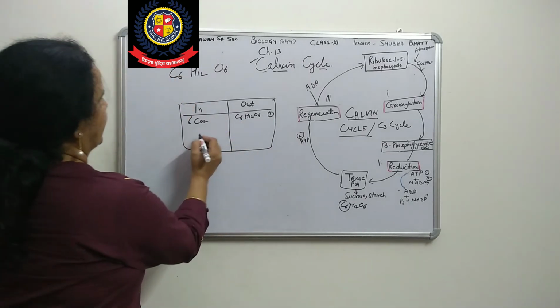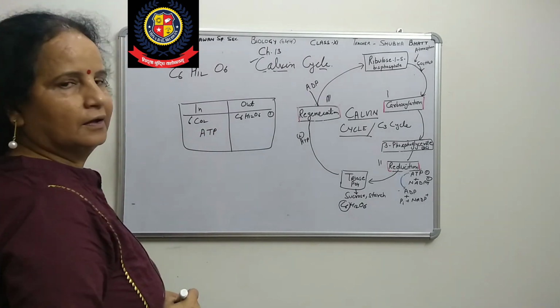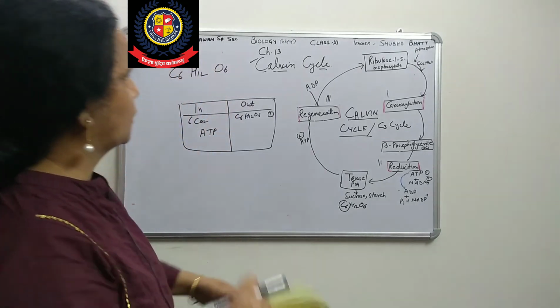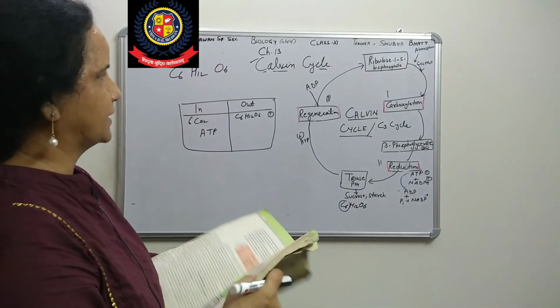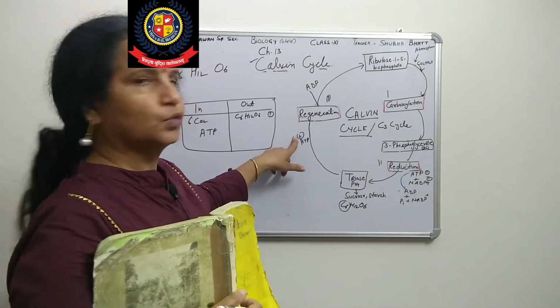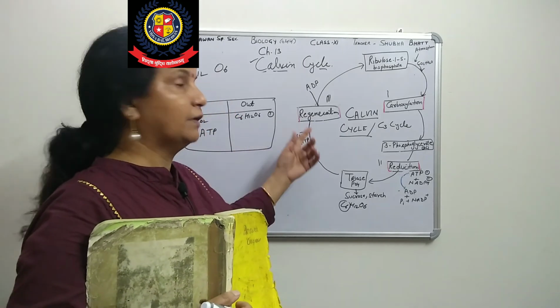When we talk about ATP, can you tell me how many? 6 times it happens, and in 1 Calvin cycle we get this one, 1, and this one, 2, right? So 6 times, it will become 12.